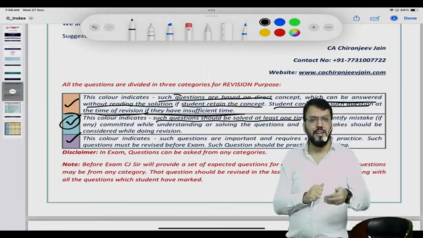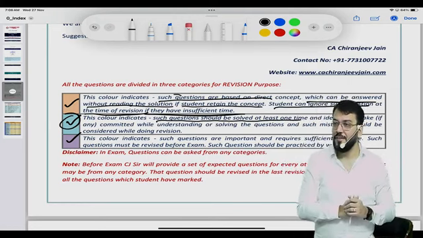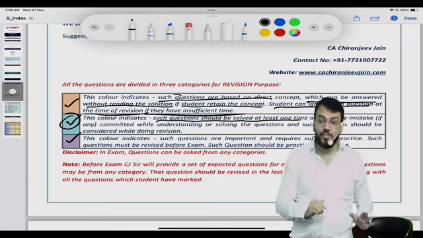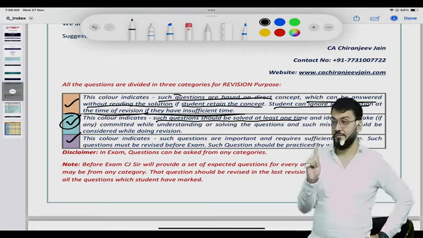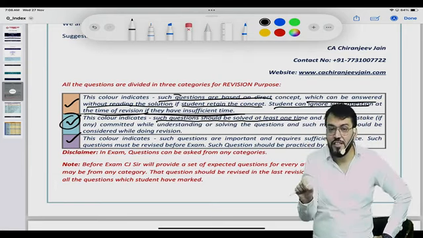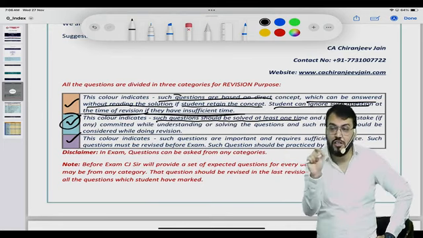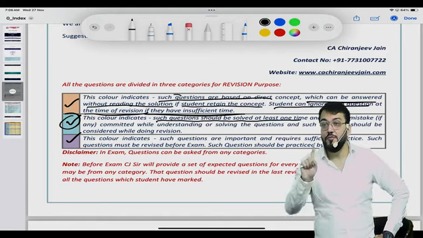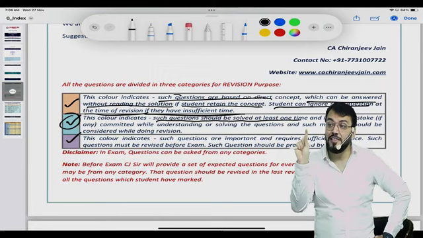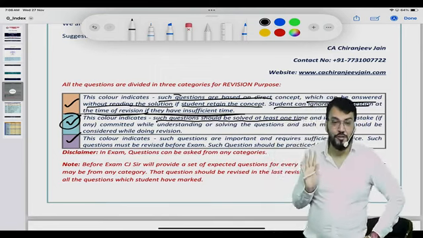Sometimes we feel a question is very simple, but the same question coming in the exam becomes difficult. Are you able to understand? So this type of question needs to be solved once. You can't ignore it. If you have made some mistake, write that mistake down in a special notebook with the question number, noting the mistake you committed during the second revision. Then you just need to check whether you remember that mistake and whether you can avoid it in the exam. Got this point?